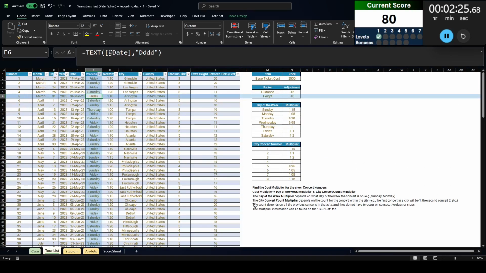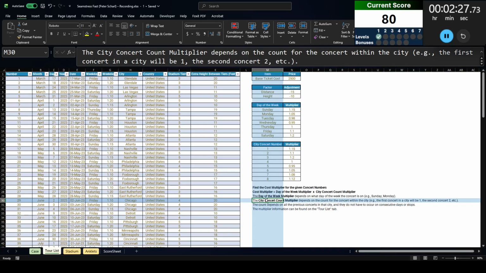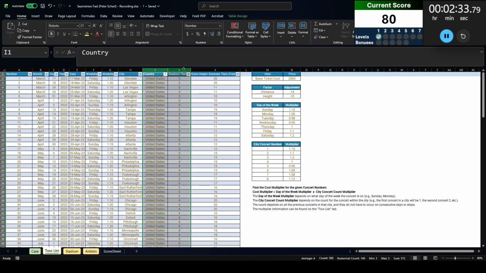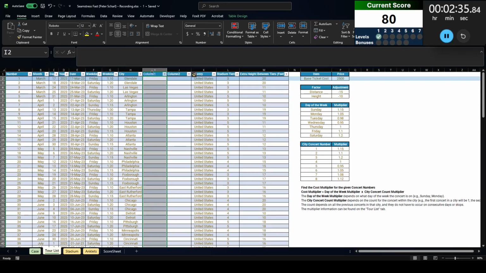Now I need to do the same thing for the city concert count multiplier. So it depends on the count for the concert within a city. So we have cities here. And what I'm going to do is I'm going to do another 2 columns. I'm going to do city count.